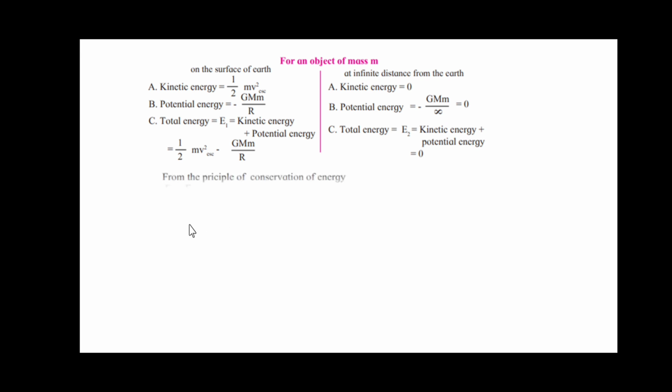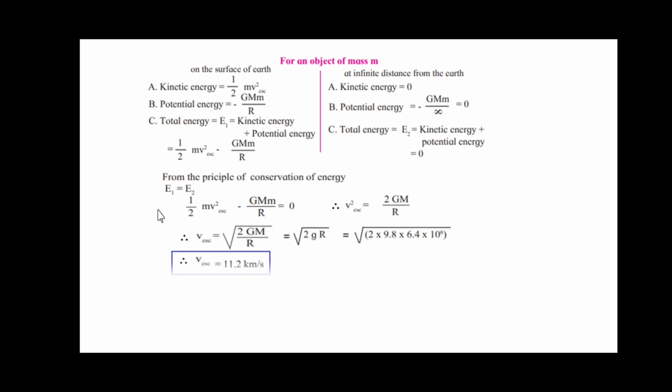Friends, therefore, we can write from the principle of conservation of energy, E1 is equal to E2. In short, E1 minus E2 is equal to 0. Therefore, half m v_escape square minus GMm upon r is equal to 0. Therefore, v_escape square will be equal to 2GM upon r. Therefore, v_escape is equal to the square root of 2GM upon r, which is equal to the square root of 2gR, by substituting the value. So g is 9.8, R is 6.4 into 10 to the power 6, and that leads to v_escape approximately equal to 11.2 km per second.